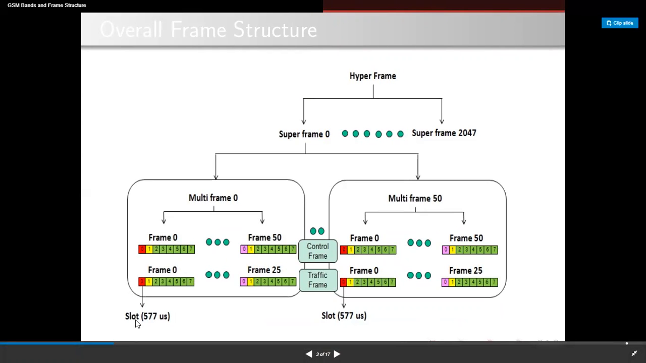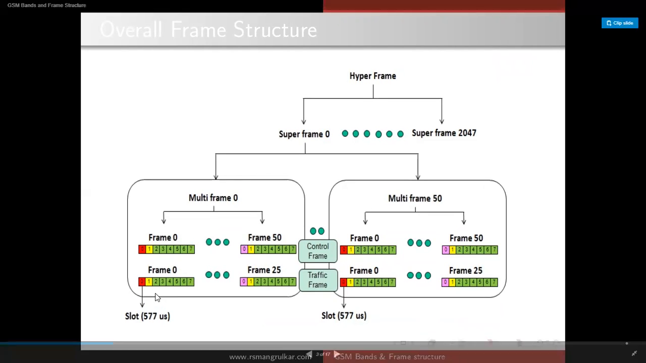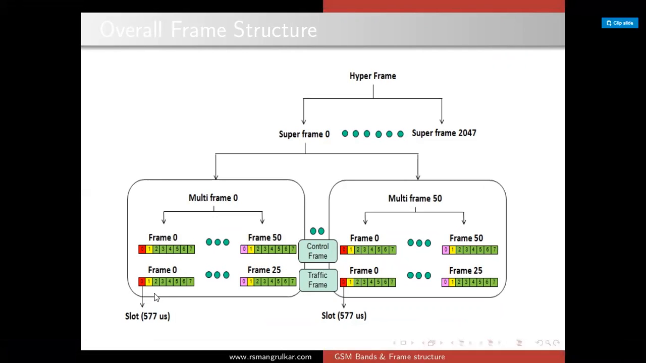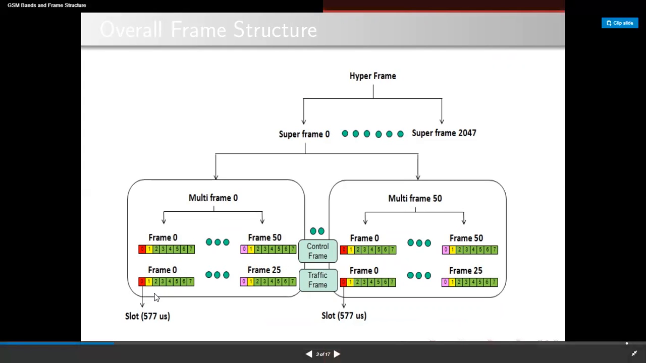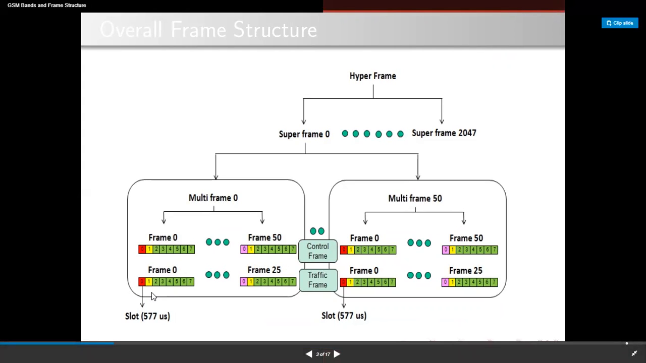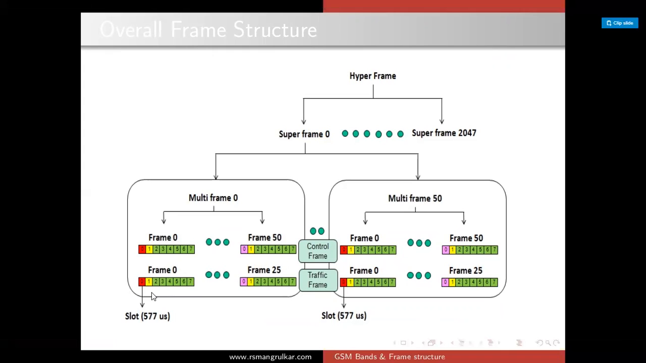And out of the one time slot, the first one is a tail bit, and the next one consists of 3 tail bits, and the coded data is 57, and the stealing flag is 1, and the midamble is 26, and again stealing flag 1, and 57 coded data, 3 tail bits, and 8.25 is the guard period. So this is the slot's description in detail.